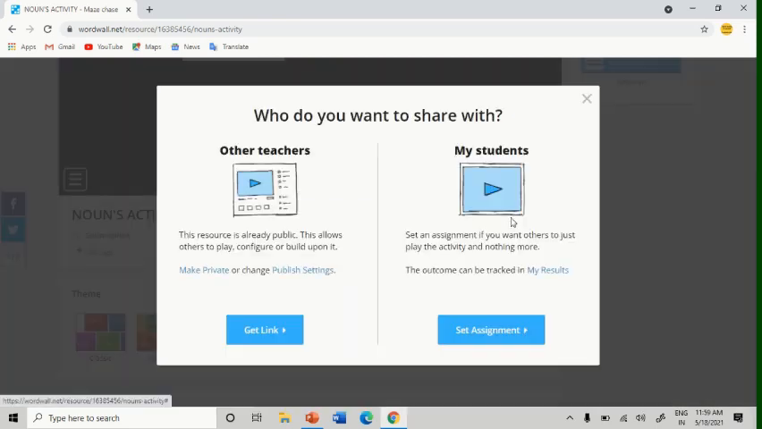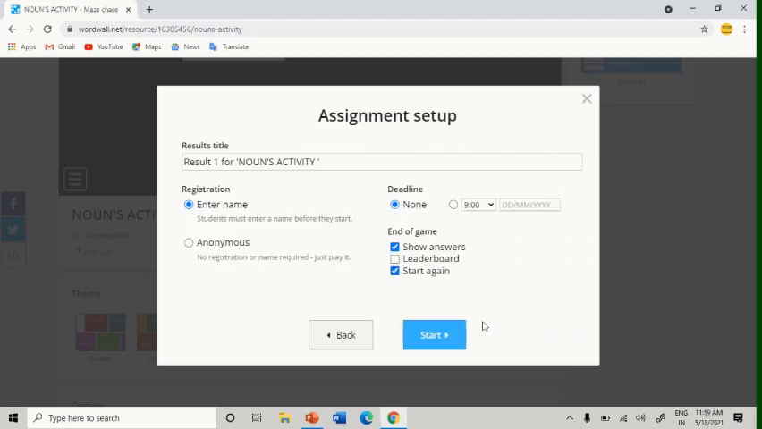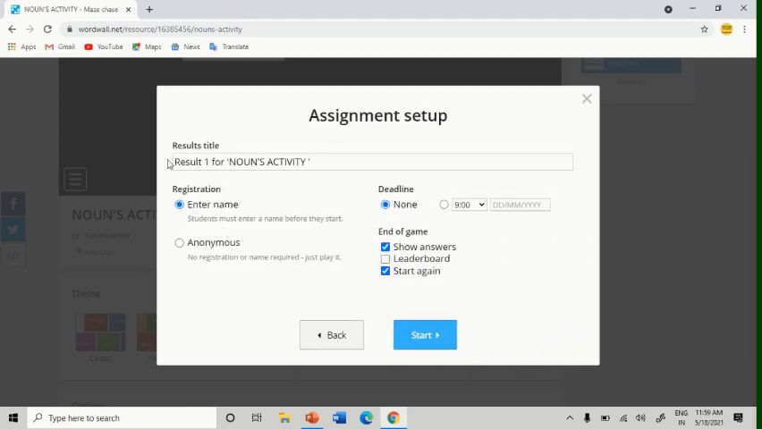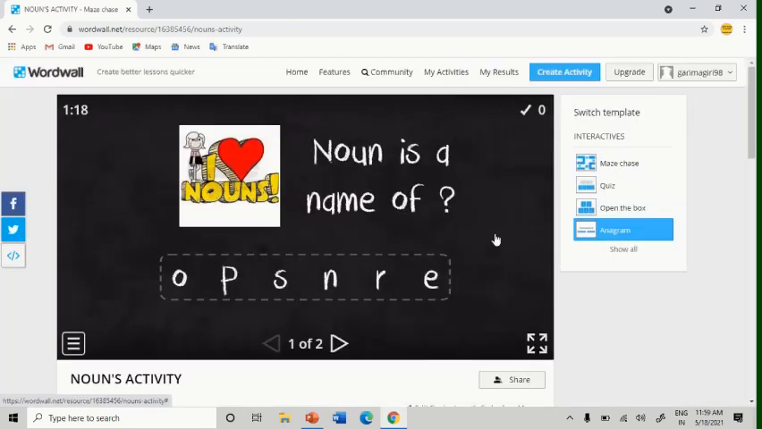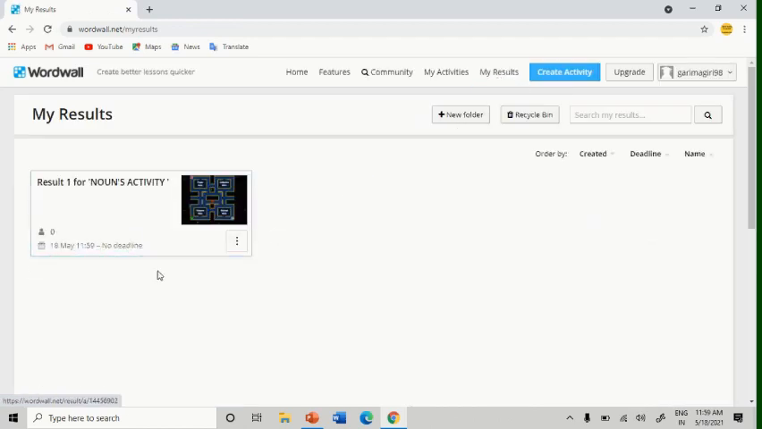And if you want to give it for students like my students, set an assignment, if you want others to just play the activity and nothing more. So you will click on set assignment. If you want to change any name or activity or whatever, then like start again, if you don't want others to play it again and again just to score marks, you can change it. Then again start button and then copy it and give it to them. After that, you will be able to see results from here, that is my results of it.